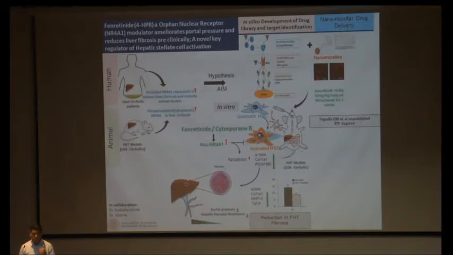This molecule has a different mechanism of hepatic stellate cell deactivation, which further leads to improvement in portal pressure and reduction in fibrosis. This study was recognized by the American meeting last year and awarded a fellowship.